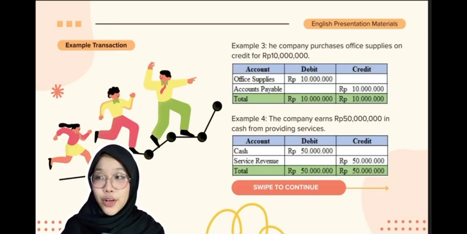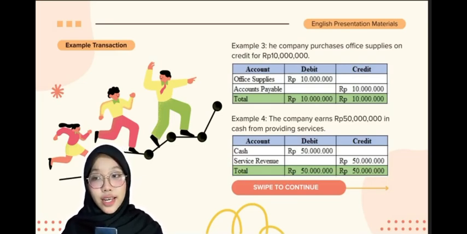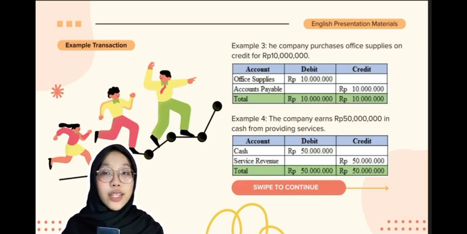And example 4. The company earns 50 million rupiah in cash from providing service. In this transaction, cash increased, so it is debited. Service revenue increased, so it is credited. Journal entry: debit cash 50 million rupiah. Credit service revenue 50 million rupiah. This example shows how every transaction always affects two accounts while keeping the accounting equation balanced.